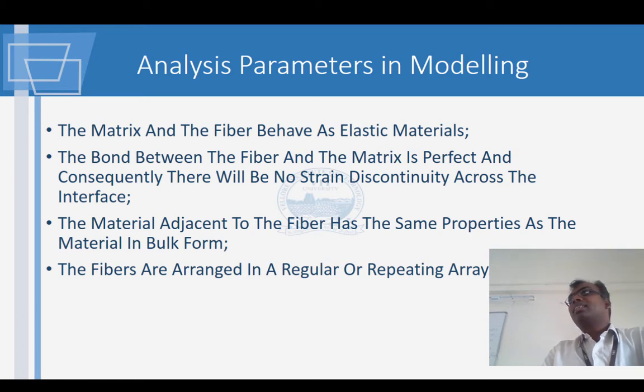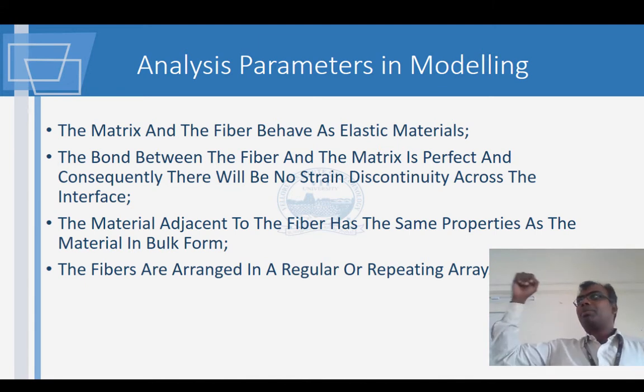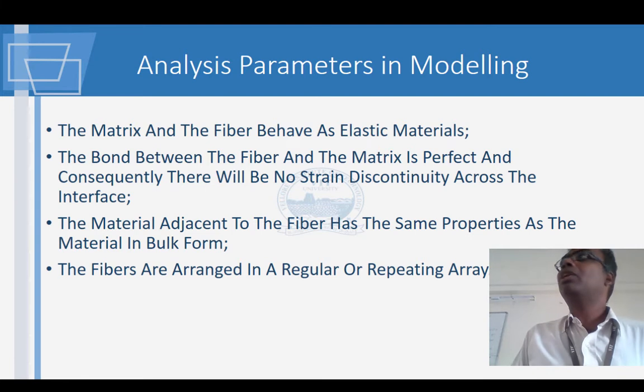The second thing is that the bond between the fiber and the matrix is perfect, which is not always true. What does this mean? If the parent material moves by 1 micrometer, the same 1 micrometer is going to be transferred to the fiber. That means the bond is 100%, it is fully sticking. But you have to make this assumption. If you don't, you can't make a mathematical model.